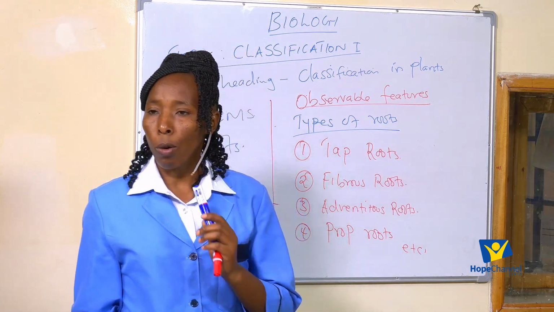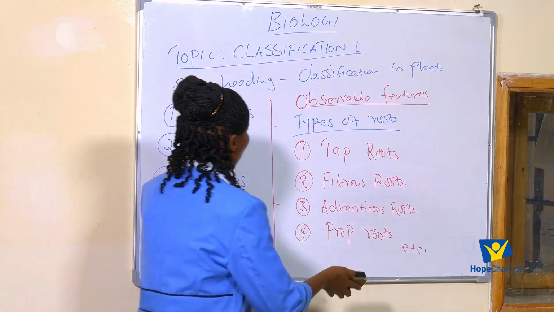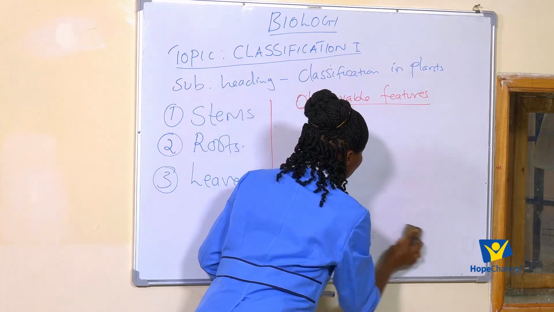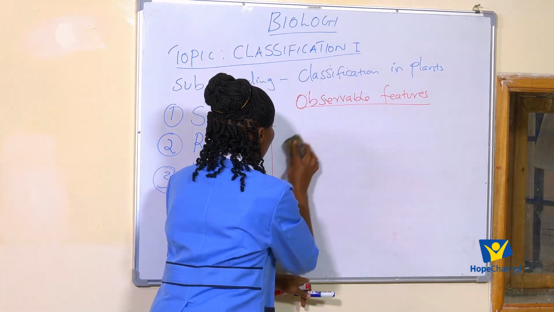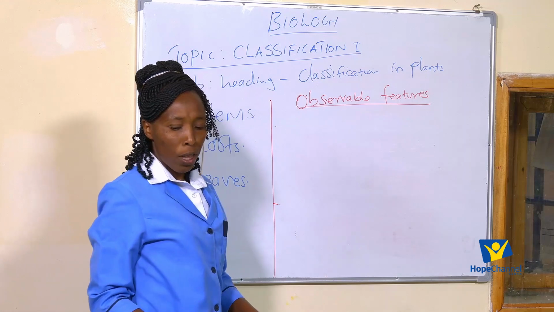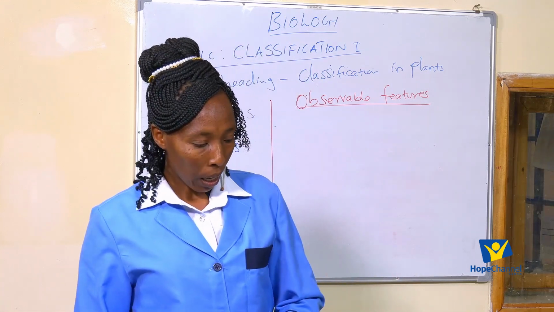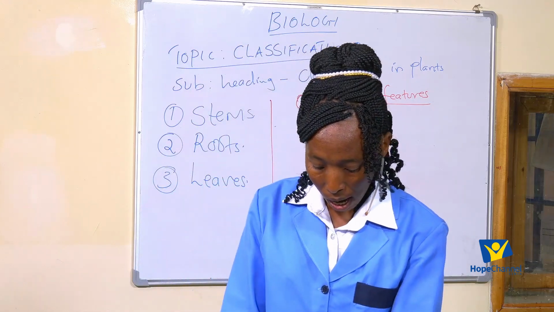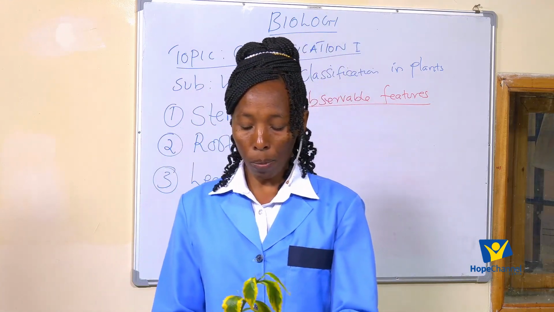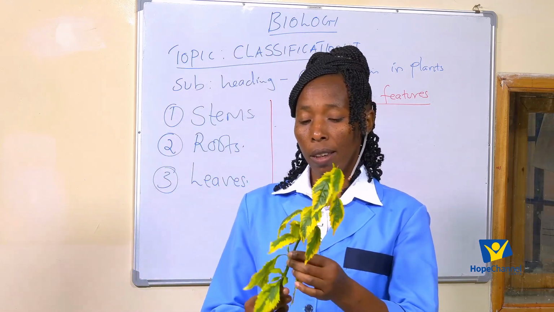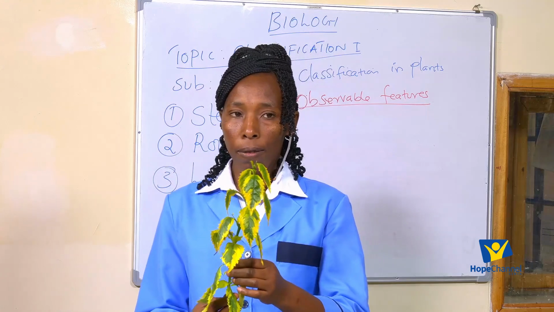Which are these observable features that we are going to use in leaves so that we can place plants into different groups? Now, for the part of leaves, there are so many features. Remember we said a plant consists of different parts. It has the stem, it has the roots, it has the flowers and leaves.